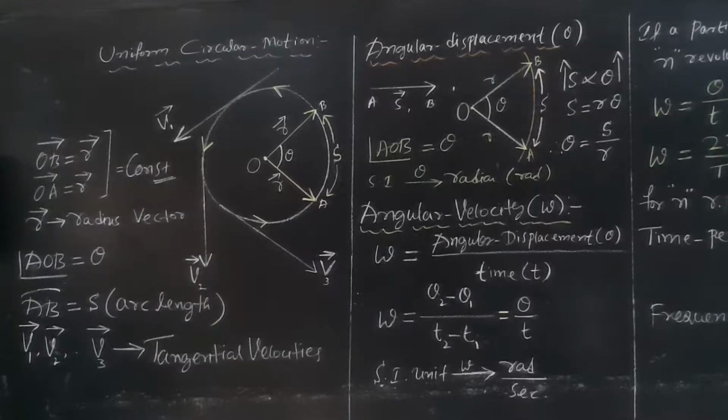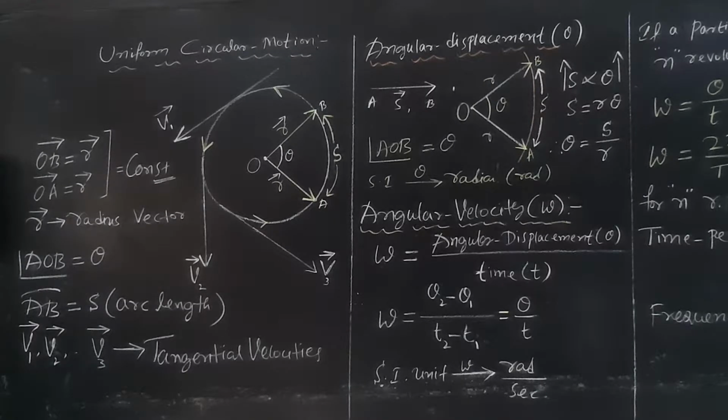The angle described by a particle moving along the circumference of a circle is what is called angular displacement. As you studied in 9th standard, arcs are directly proportional to the angle subtended at the center of the circle. Therefore, arc length S is proportional to theta. S is equal to r theta. Therefore, theta is equal to S by r.